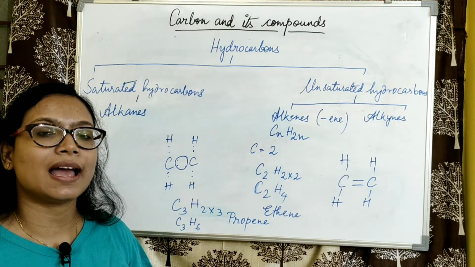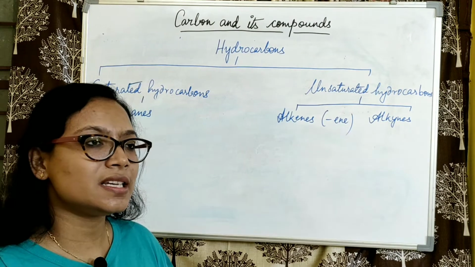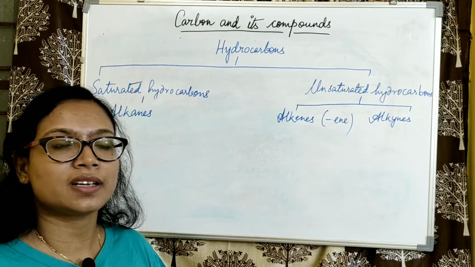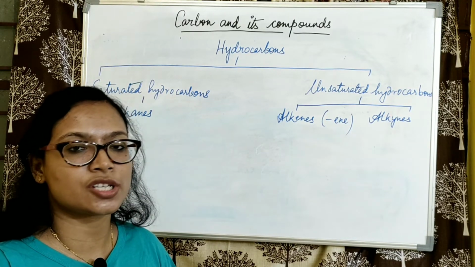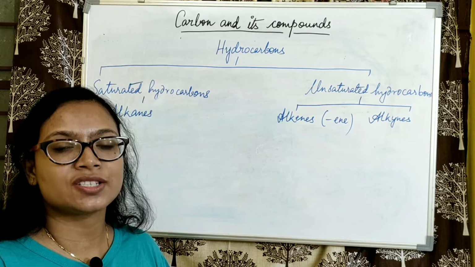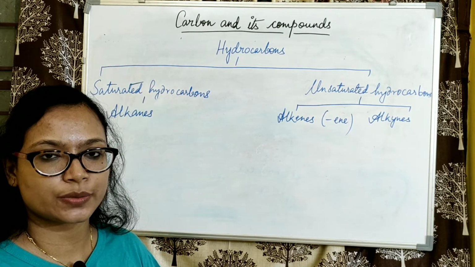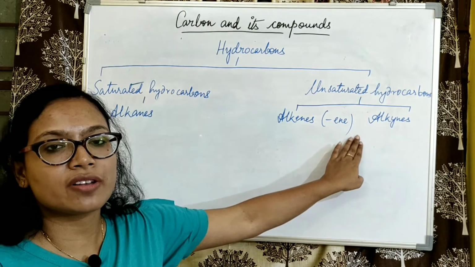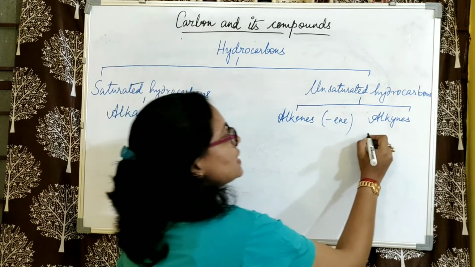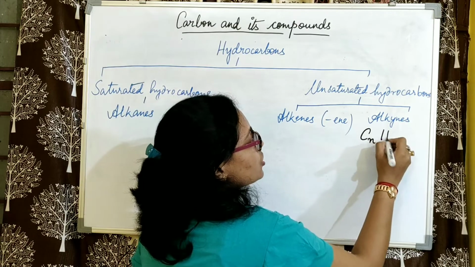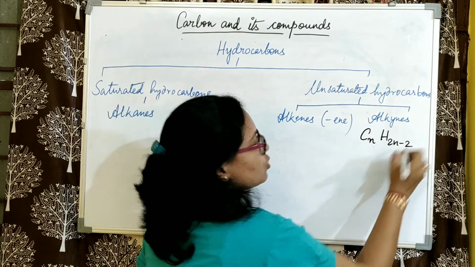Let us come to alkynes. These are hydrocarbons where the carbon atoms are linked to each other by triple bonds, that is, sharing of 3 pairs of electrons takes place here. It has a general formula of CnH2n minus 2.